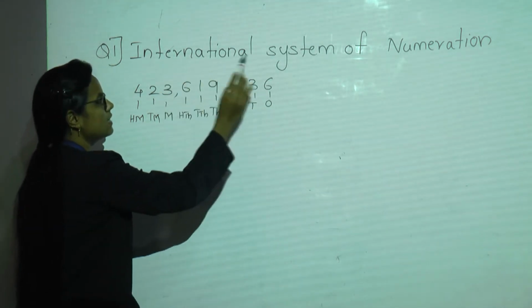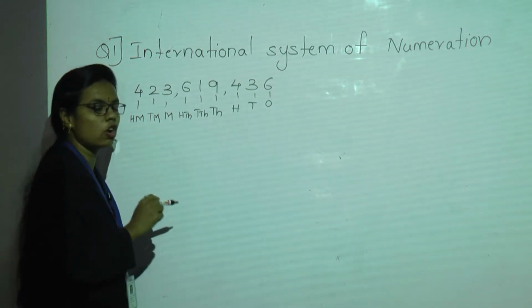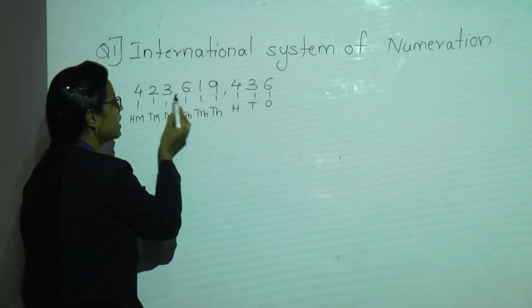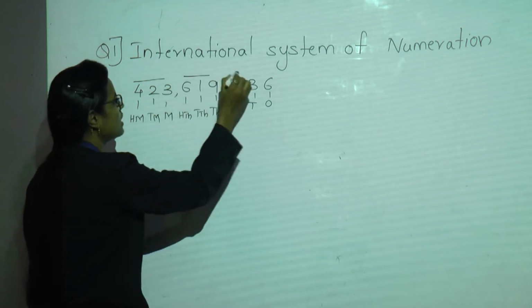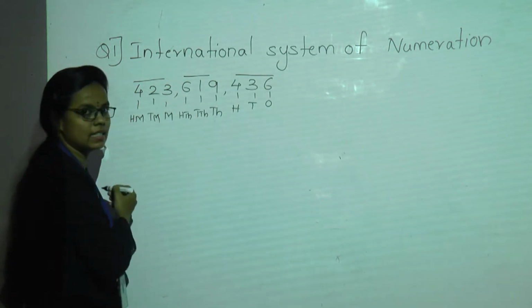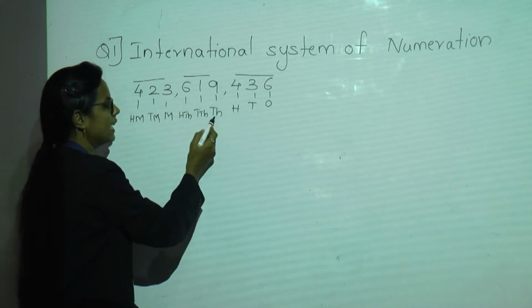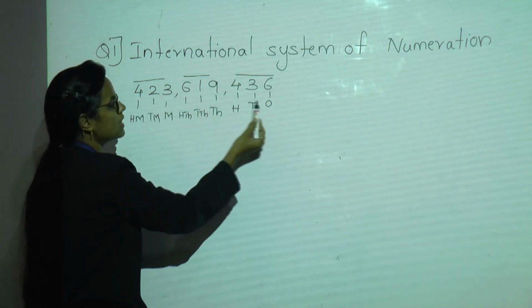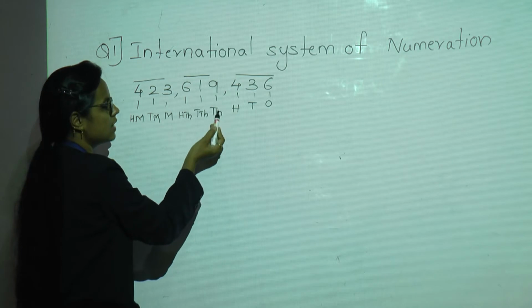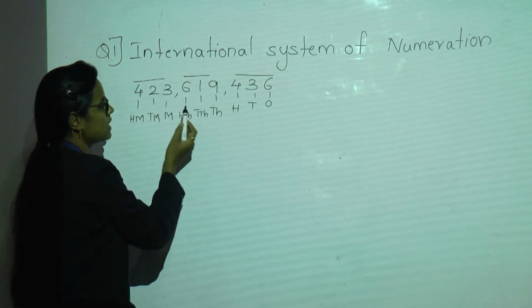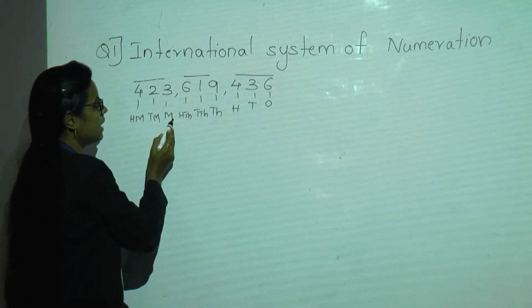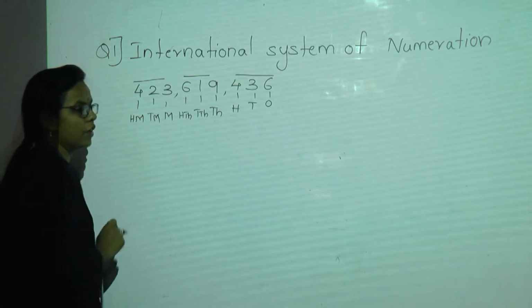Whenever in the International System of Numeration we give the commas after every 3 digits from the right side, after giving the commas we have to write its place value: ones, tens, hundreds, thousands, 10,000s, 100,000s, million, 10 million and 100 million.